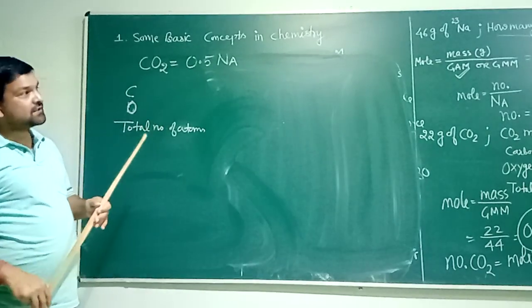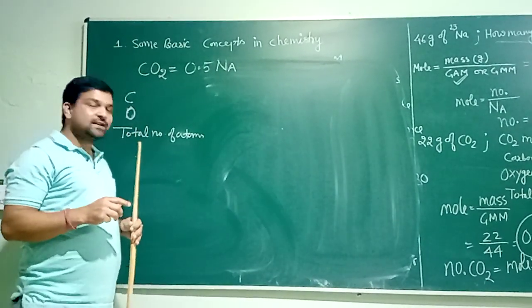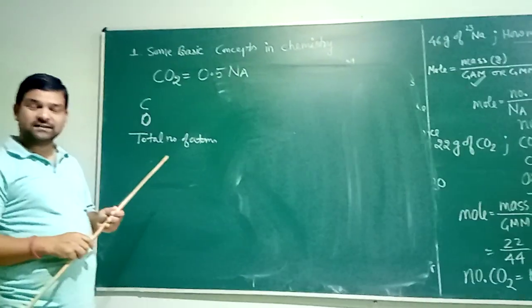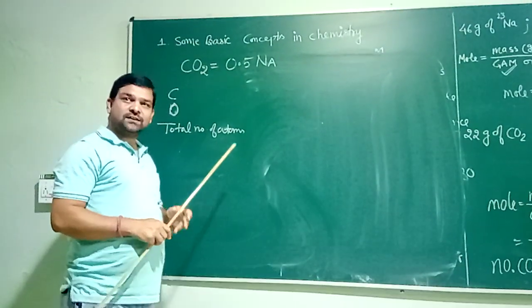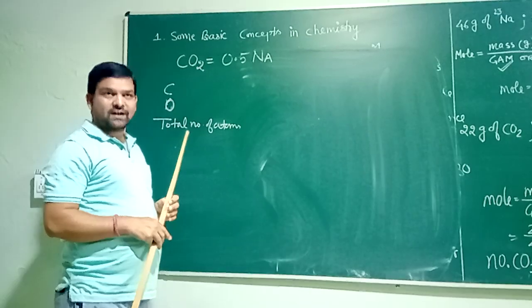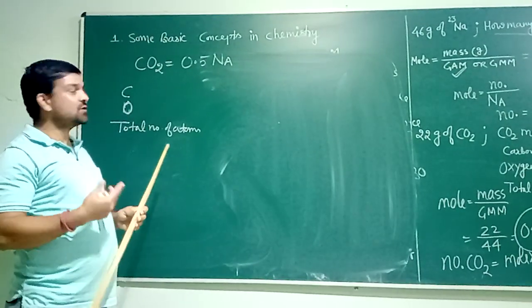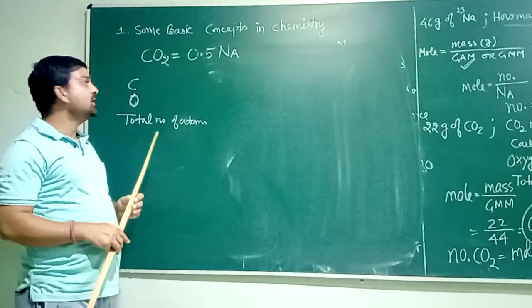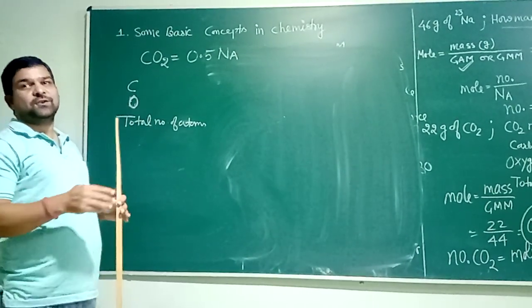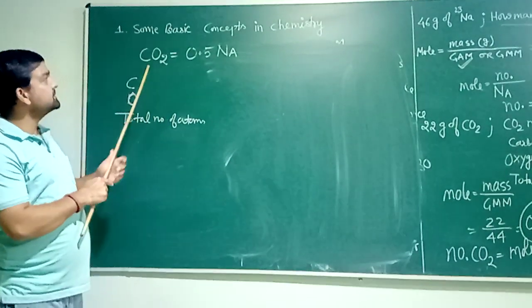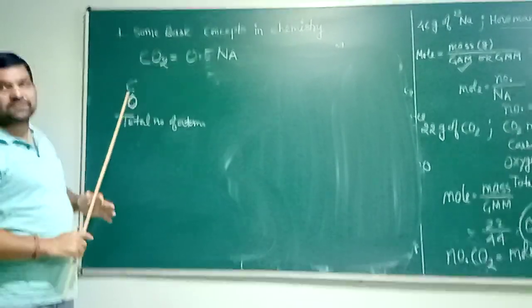Now the same is applicable here. You know the molecular formula never gets changed. Molecular formula always remains the same. For example, carbon dioxide is always CO2. So the number of carbon atoms and the number of oxygen atoms always remain the same. The same concept of car or bike we will use here to get the number of carbon atoms, the number of oxygen atoms as well as total atoms.